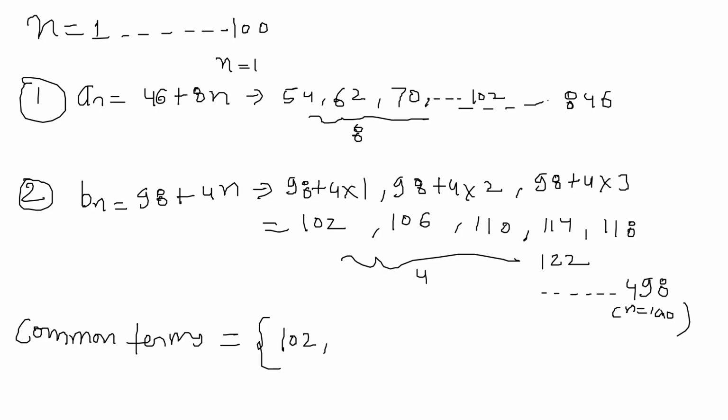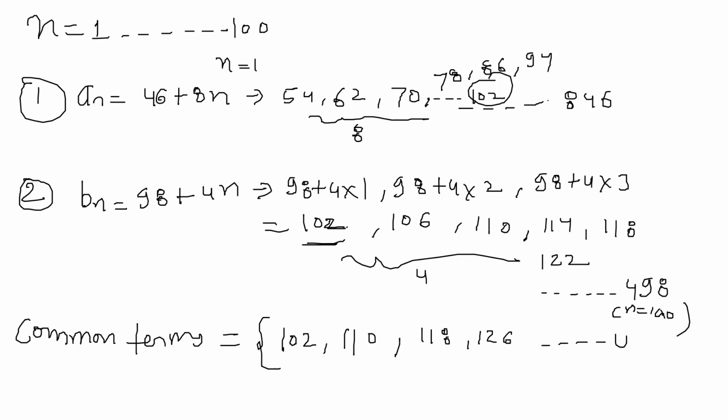After 70, 78, 86, 94, 102, the first common term is 102. Similarly, 110, 118, 126, and at the last we will get 494. So this is also in AP, meaning the common term series is also in AP, where the difference is 8.